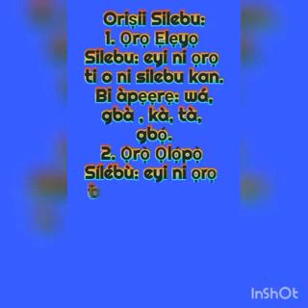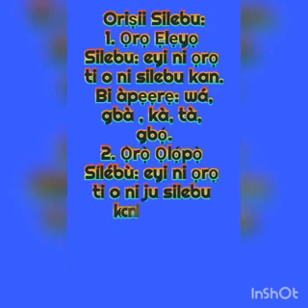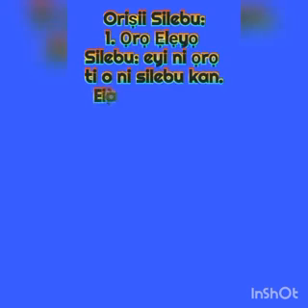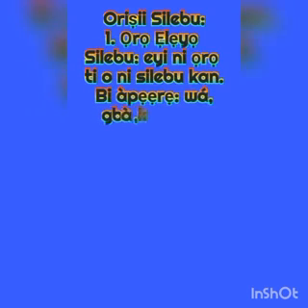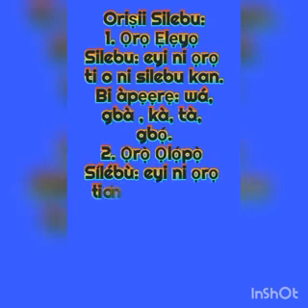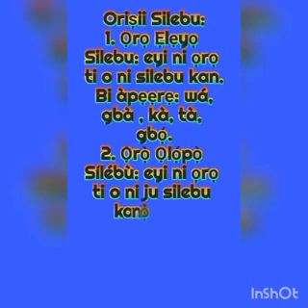Now, let's go to what we call types of syllable. Oríṣi syllable. We have two different types of syllable and they are ọ̀rọ̀ ẹlẹ́yọ syllable àti ọ̀rọ̀ ọlọ́pọ̀ syllable. Kí ni a mọ̀ sí ọ̀rọ̀ ẹlẹ́yọ syllable? This is what we refer to as monosyllabic words.